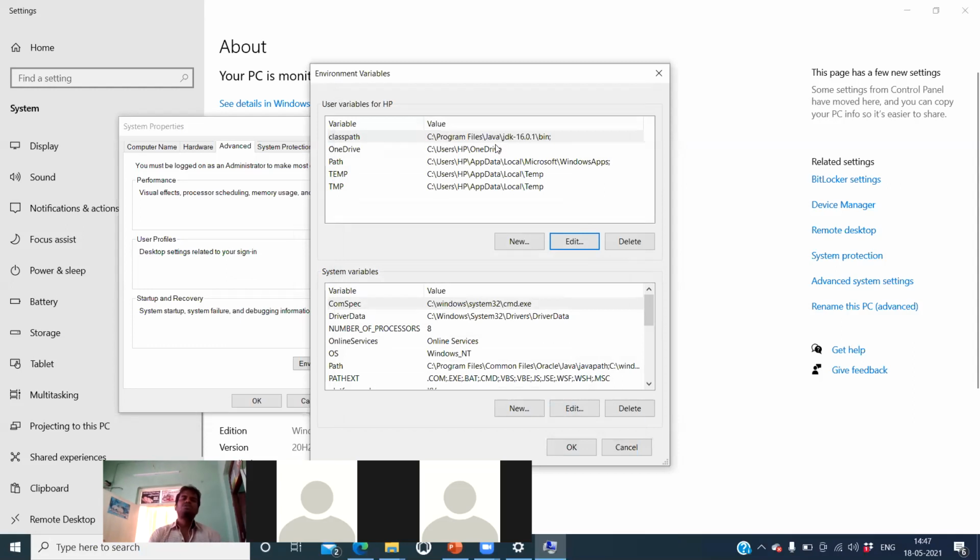Okay, any doubts regarding setting the path of Java, class path of Java? Boys or girls? So just now somebody asked about class path. Okay, బాబు అర్థమైందా మీకు? సార్ ఏం లేదు.